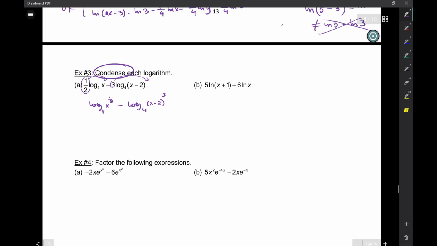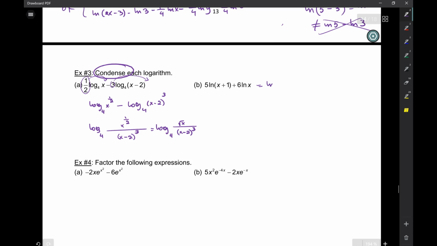Log minus log is division, so it's going to be log base 4 of x to the half on top, which is the square root of x, and then here x minus 2 cubed. So this is log base 4 of root x over x minus 2 cubed. You should not have any negative exponents, and I do prefer them in root form because I want to see that conversion. Okay.